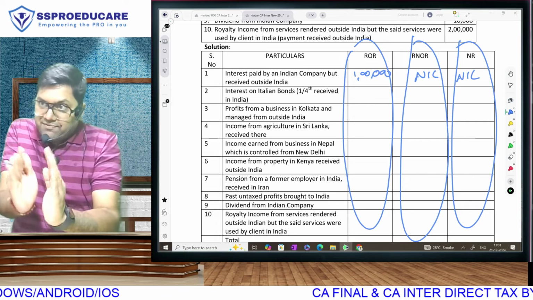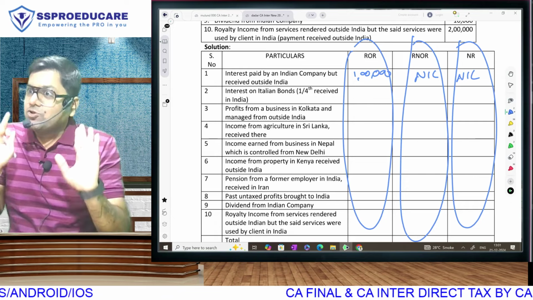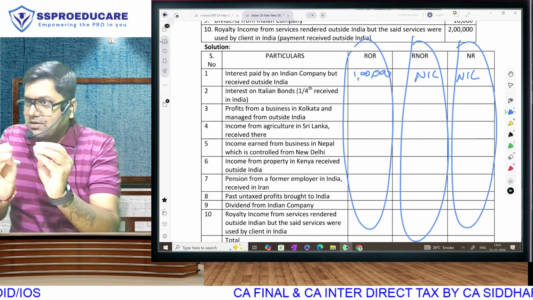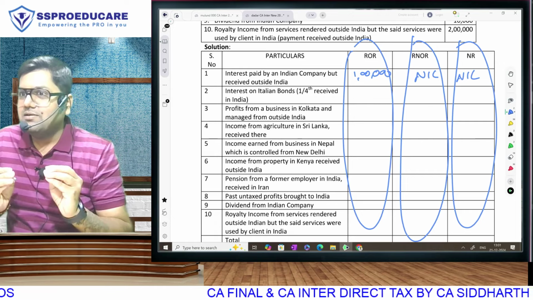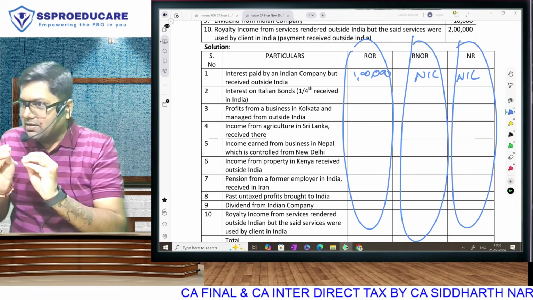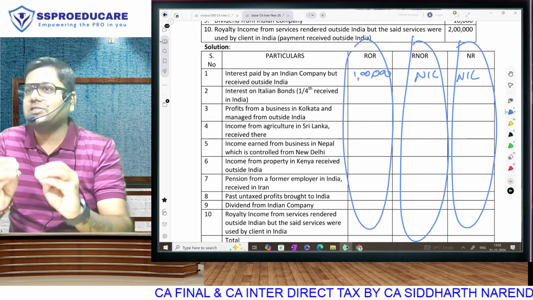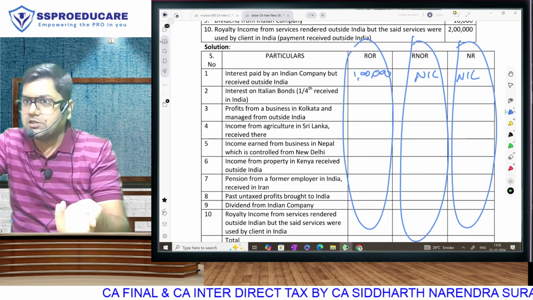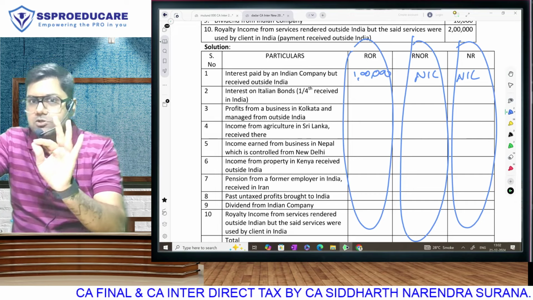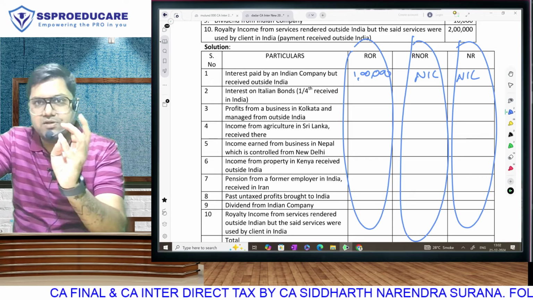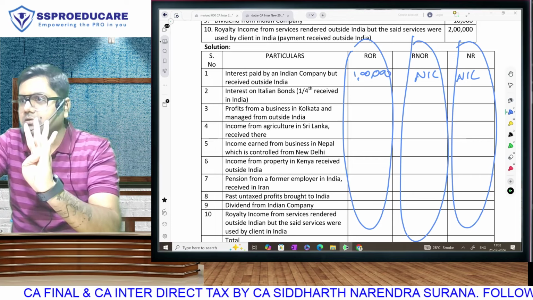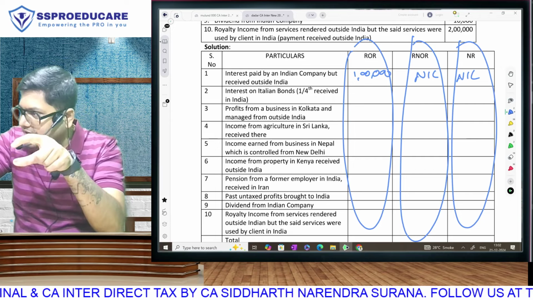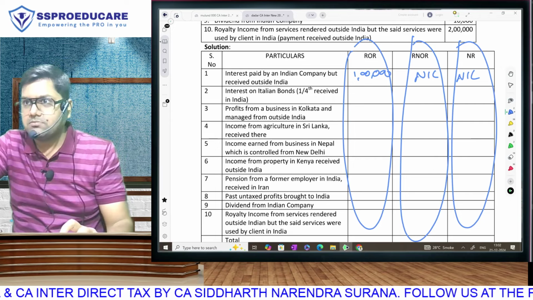But the main question's weightage will be only 10 marks. The subpart can be only 3, 4, 5 marks. It can be 9 marks and 1 mark. 8 and 2 also less likely. Likelihood starts with 7 plus 3, 6 plus 4, 5 plus 5. And reverse, 4 plus 6 is 6 plus 4 only, obviously. So the 3 permutations are 5 plus 5, 4 plus 6, 7 plus 3. That means in the last 20 marks, the individual question's weightage will be 3, 4, 5 or 7 marks.